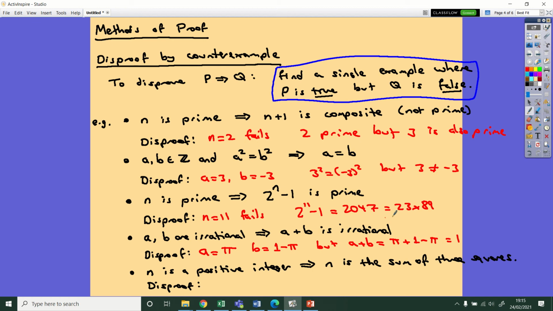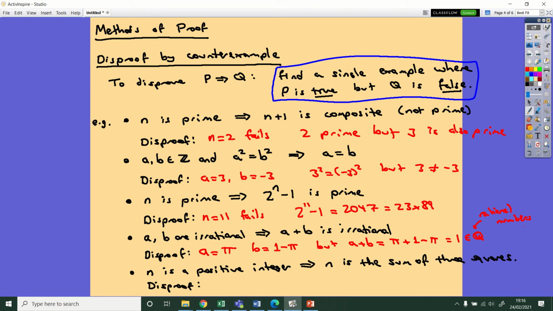Okay, it's a rational number, clearly, because it's 1. It's 1 over 1. And I'm going to write it like this. It belongs to the quotients. Okay, so we've disproved it. As I say, quite sneaky, but now you know how to do it, you can add it to your repertoire.